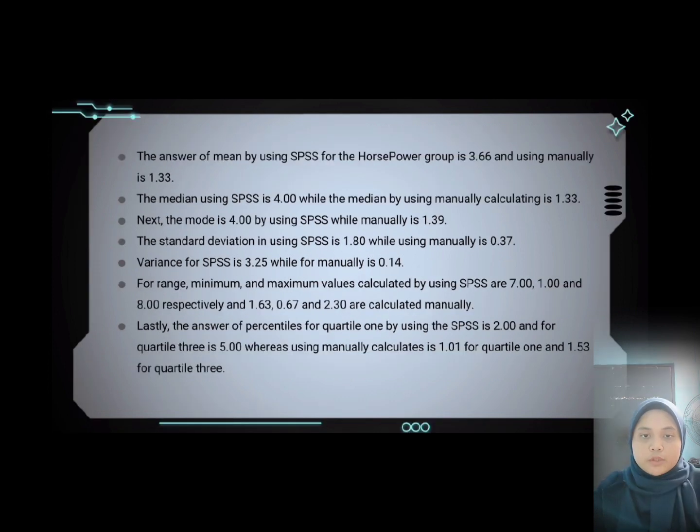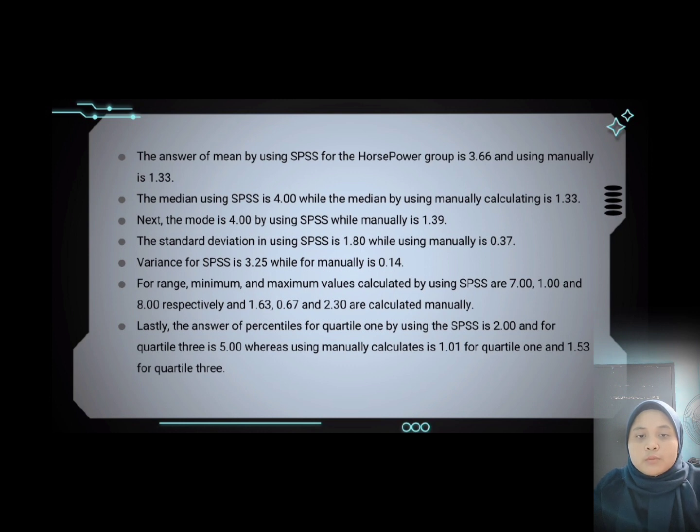The mean using SPSS for the horsepower group is 3.68 and manually is 1.33. The median using SPSS is 4, while the median calculated manually is 1.33. Next, the mode is 4 using SPSS, while manually it is 1.39. The standard deviation using SPSS is 1.80, manually is 0.37. Variance for SPSS is 3.25, while manually is 0.14.